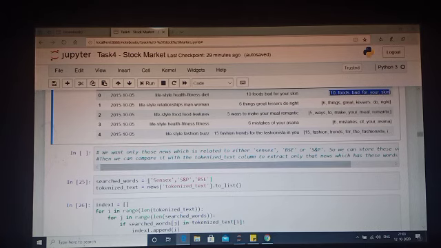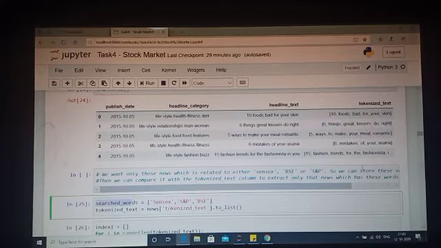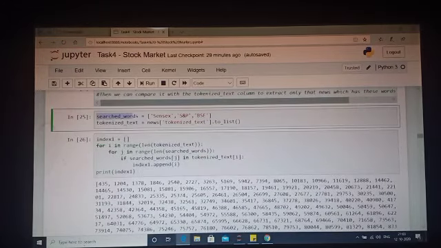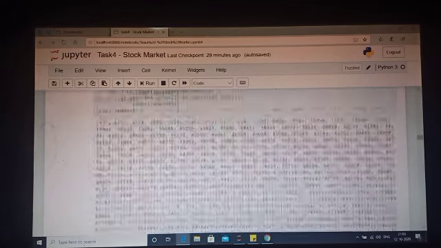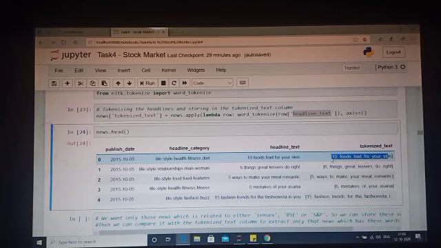So what I'm doing here is I'm taking a list of 3 words only: Sensex, S&P and BSE. So here I'm taking tokenized text again. This one I'm taking to list. So I'm comparing this with every entry in the whole data, this column.